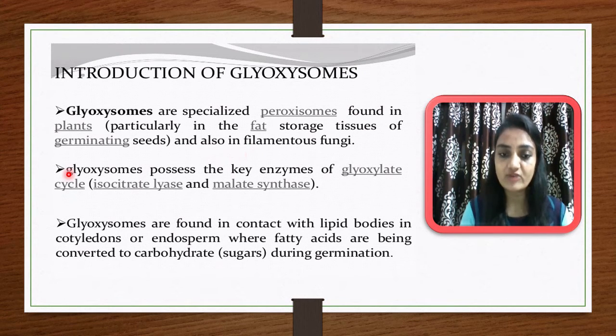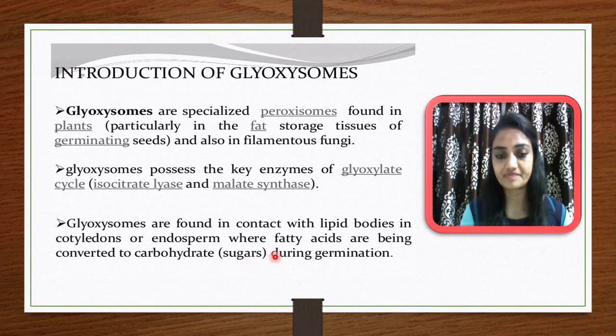Glyoxysomes possess the key enzymes of the glyoxylate cycle, including isocitrate lyase and malate synthase. Glyoxysomes are found in contact with lipid bodies in cotyledons or endosperms, where fatty acids are being converted into carbohydrates during germination.